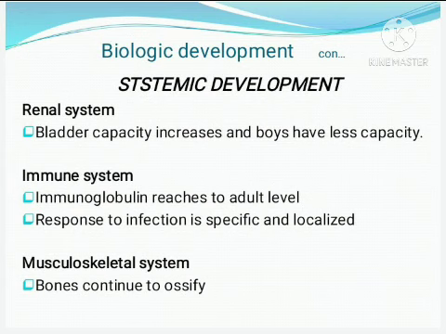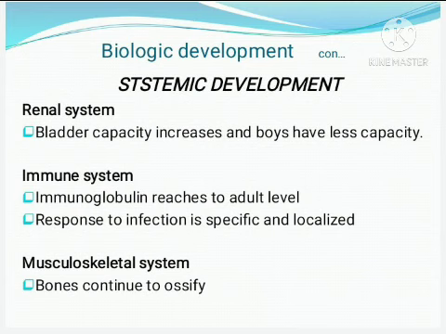In the renal system, bladder capacity increases, and boys have less capacity. Why? Our society permits them to urinate everywhere. That is a simple reason. Otherwise, there is no physiological reason. It depends only upon training. Bladder capacity increases, and the boys have less capacity.